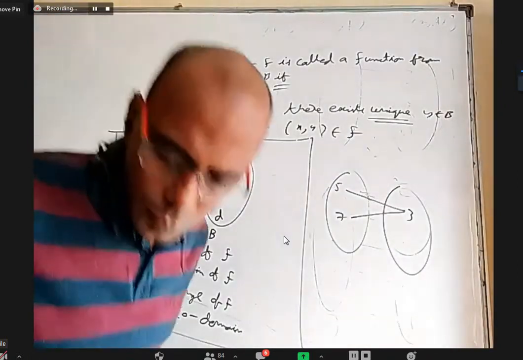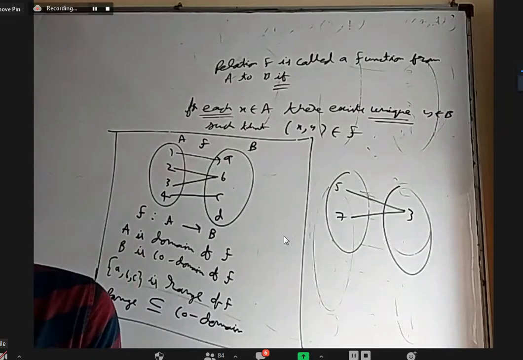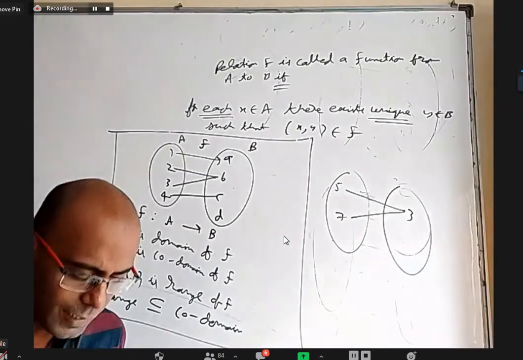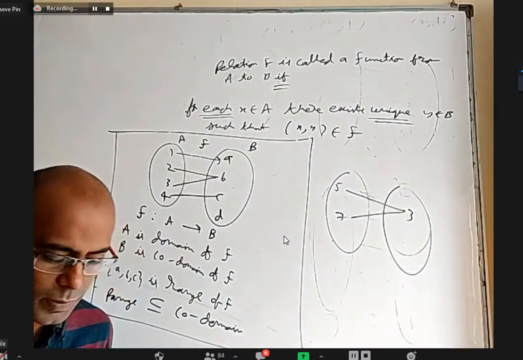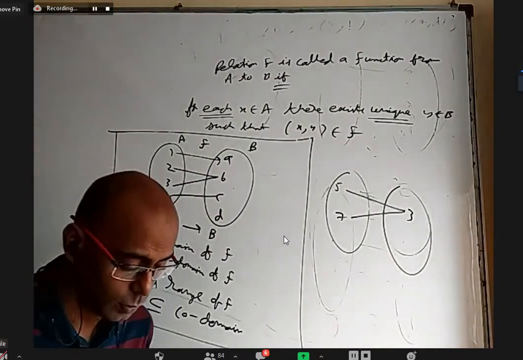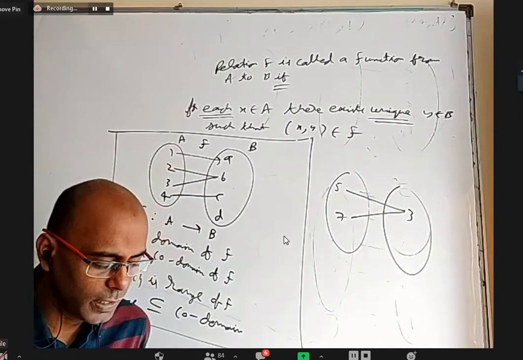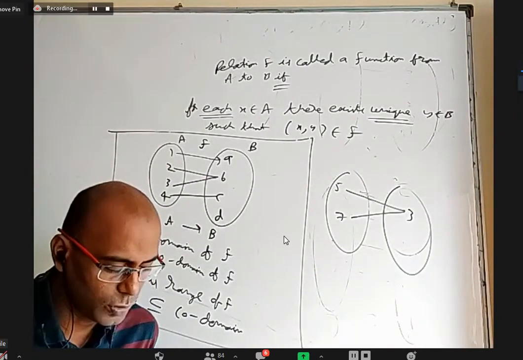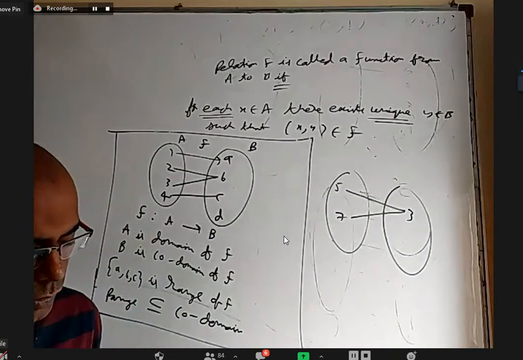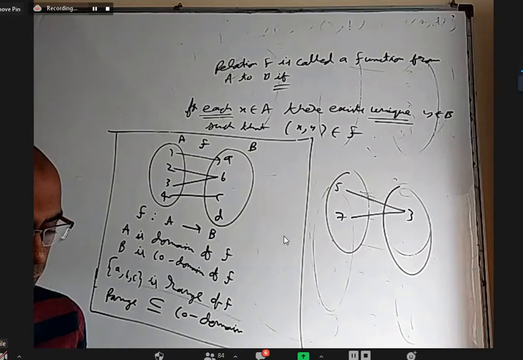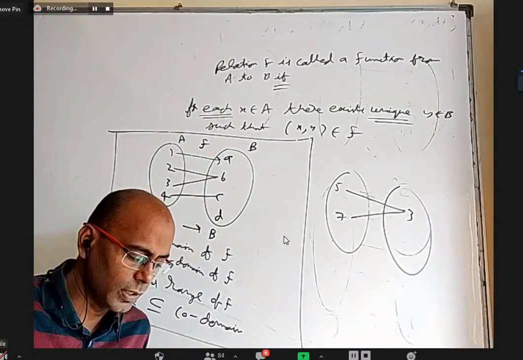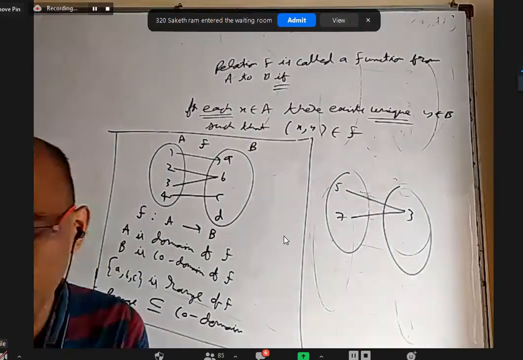Let us see what else is there further. In other words, I'll just continue to read. A relation f from set A into set B is said to be a function or mapping from A into B if two conditions hold. x belongs to A implies f(x) belongs to B. Whenever x is in A, its image f(x) should be there in B. The second point I have to explain: if x1 equal to x2 implies f(x1) equal to f(x2). One may say it is quite obvious that whenever x1 and x2 are equal, f(x1) equal to f(x2). Need not be. I'll show you why.